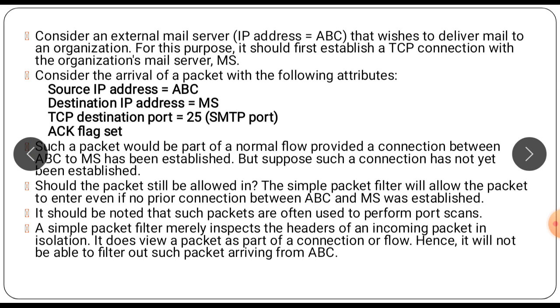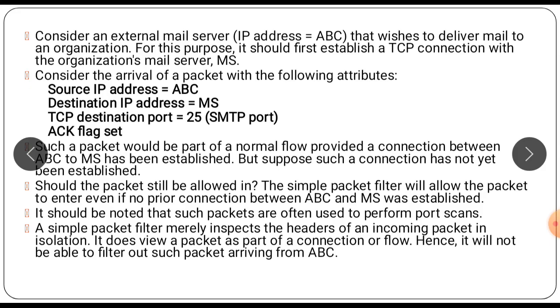The simple packet filter will allow the packet to enter even if no prior connection between ABC and MS was established. It should be noted that such packets are often used to perform port scans. Without an existing connection, the MS would send a reset in response to receipt of such packets.